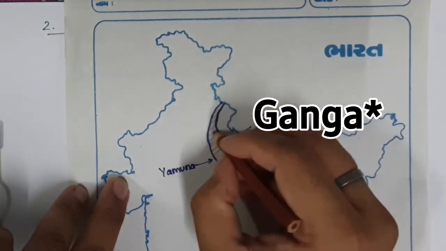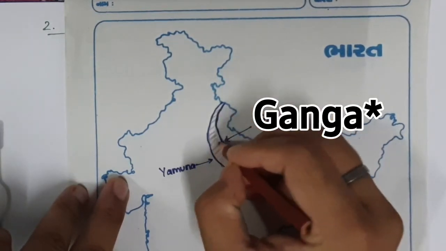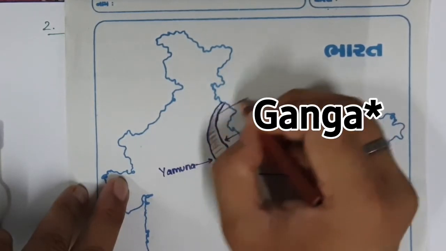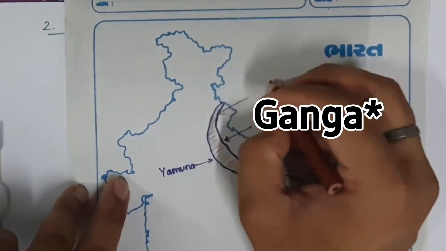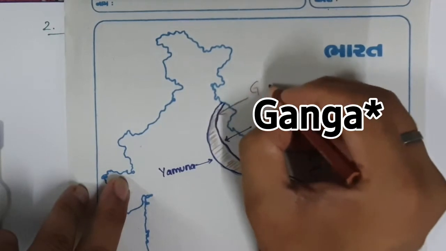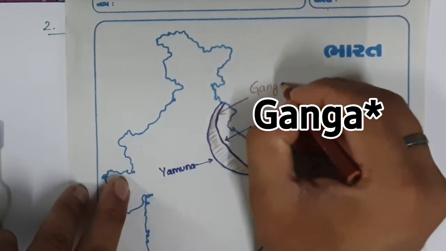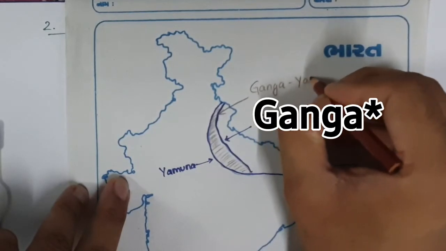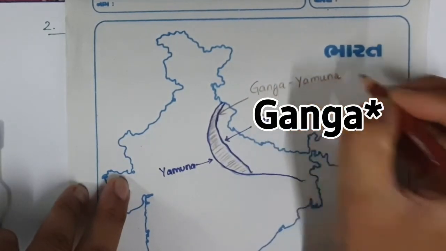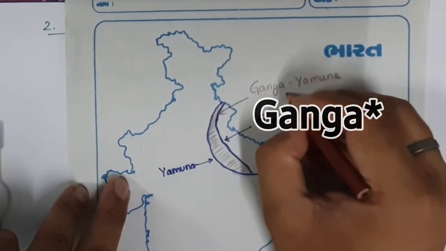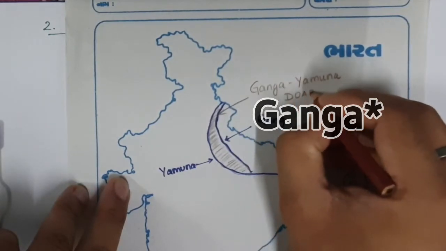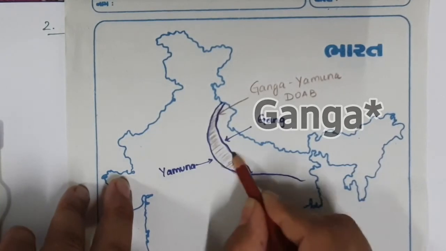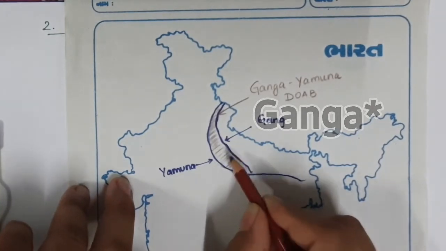So this is known as the Ganga-Yamuna Doab. It is basically the land between the two rivers. I hope you have understood.